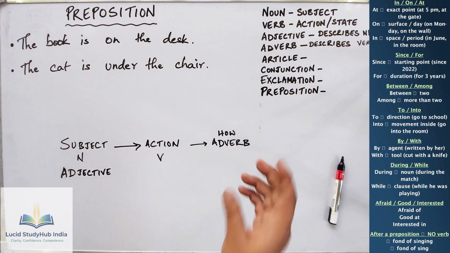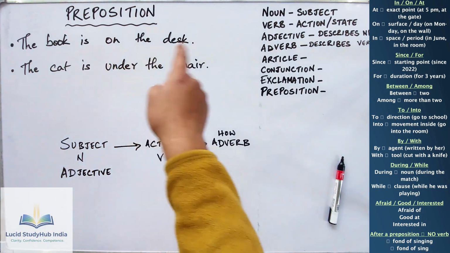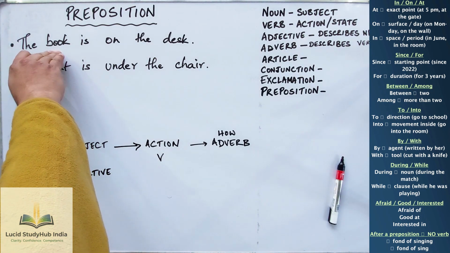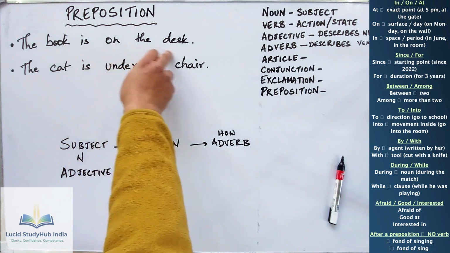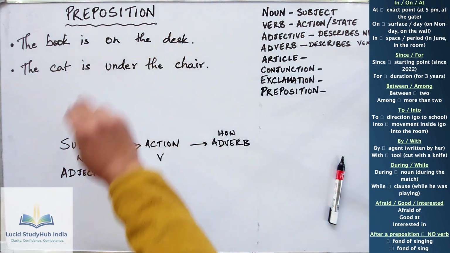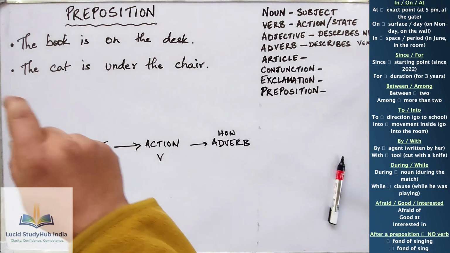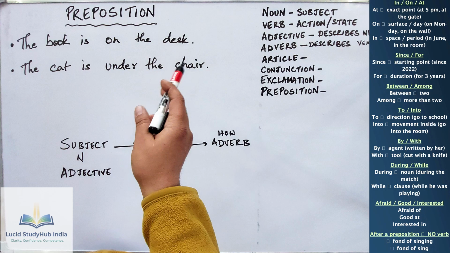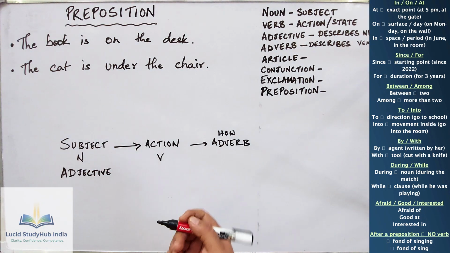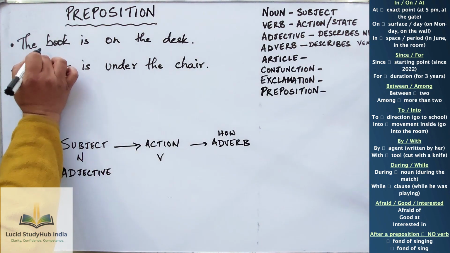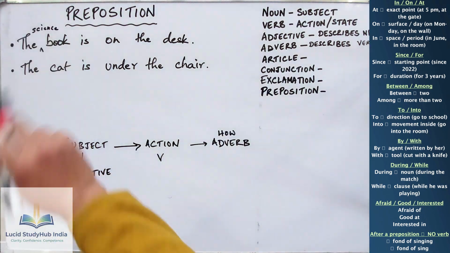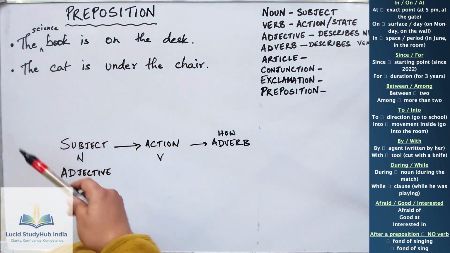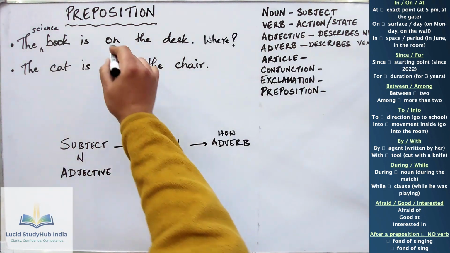Now, let us look at this sentence. The book is on the desk. The book, this is the subject or the noun, is on the desk. Desk is also a noun. So there are two nouns here. Now, there is no adjective in this, right? Well, you can add an adjective. So here, the science book is on the desk. Where is it? On the desk.